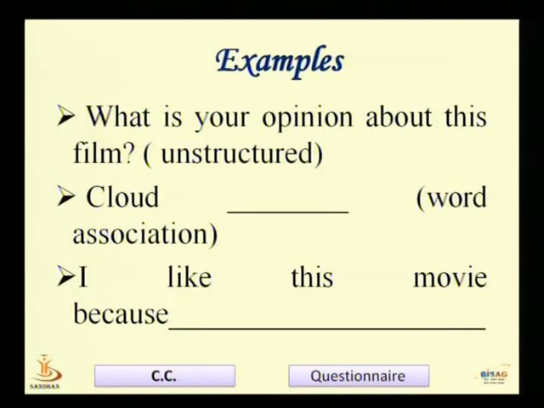Now, it is very necessary to remember certain points while framing the questions. There are certain don'ts and do's while preparing a good question. And you should always remember the don'ts first. Of course, you should remember the do's also. But if you keep the don'ts in your mind, you'll understand that this should not be done. This should not be asked in the questionnaire. This type of question should not be asked in the questionnaire.